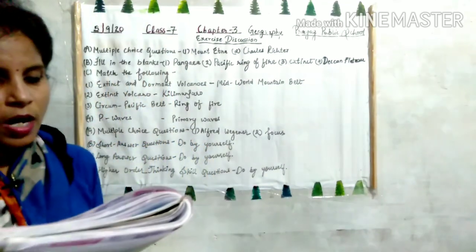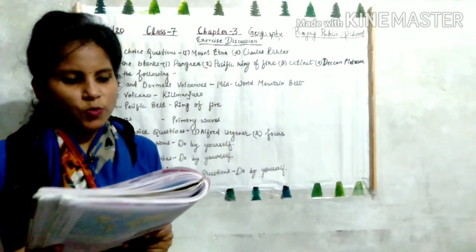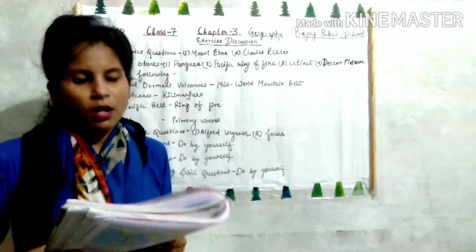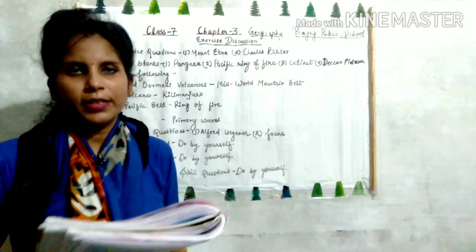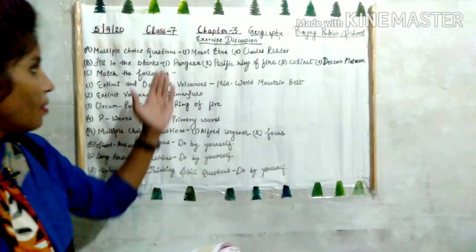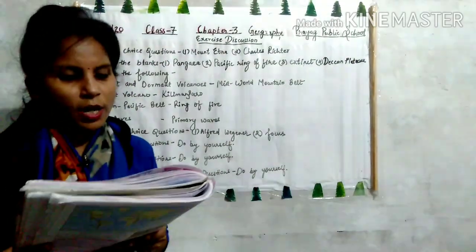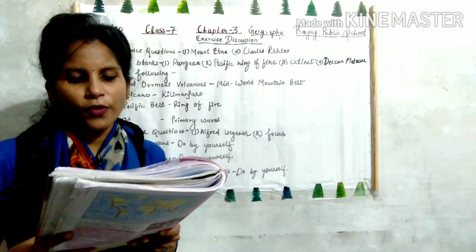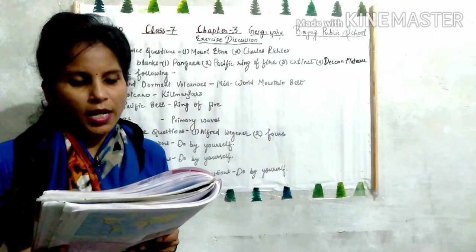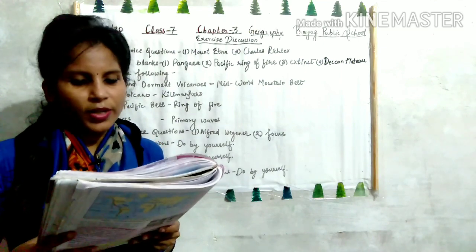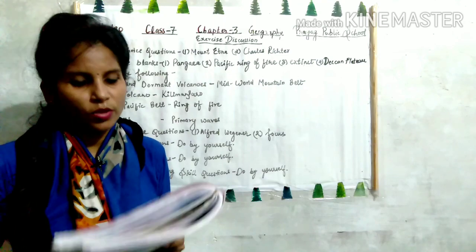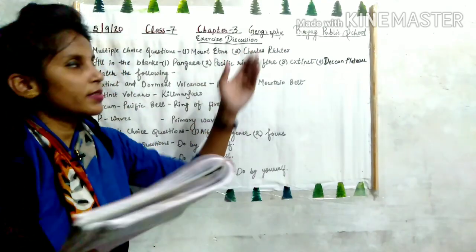The first one is multiple choice questions. First one, it is an active volcano. Options are Mount Etna, Mount Vesuvius and Crater Lake. And the right answer is Mount Etna. Then question number 2, Richter scale, the instrument that measures the intensity of an earthquake, was invented by. Options are Charles Richter, Thomas Richter and Bobby Richter. So the right answer is Charles Richter.